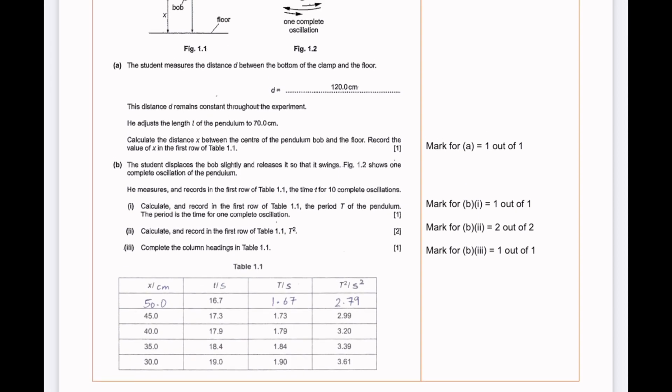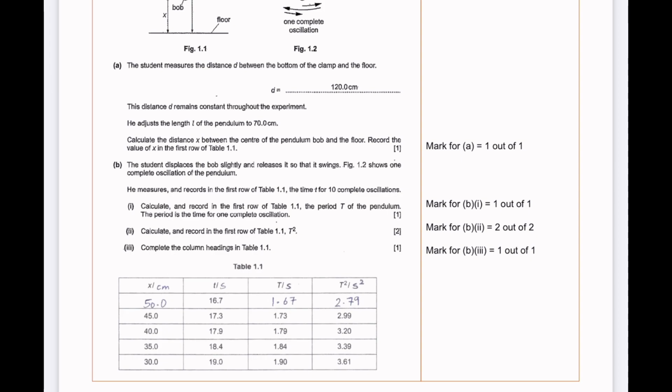So what we have to do first, as you can see, in the column headings at the top, we've just been given X, a small t for time, capital T for the period, and T squared. We haven't been given the SI units. Since D was measured in centimeters and L was measured in centimeters, we will write X in centimeters as well. So next to X, you can see that the student had written centimeters, and next to all the t we've been given seconds. However, for T squared we've been given seconds squared, obviously because T is squared.